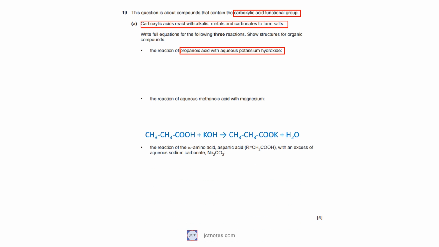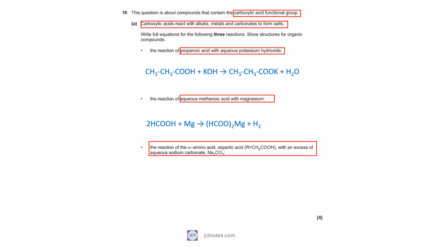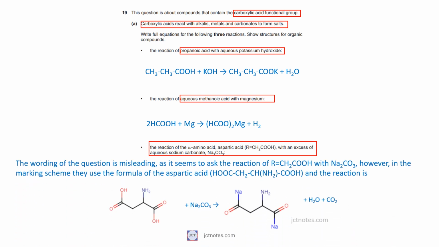The reaction of acid with alkali produces salt and water. Second, the reaction of aqueous methanoic acid with magnesium. The reaction of acid with metal produces salt and hydrogen. Third, the reaction of the alpha amino acid, aspartic acid, with an excess of aqueous sodium carbonate. The reaction of acid with carbonate produces salt and carbon dioxide.